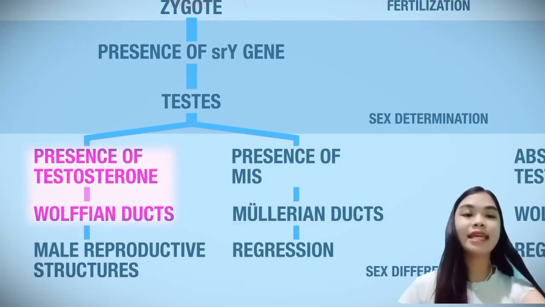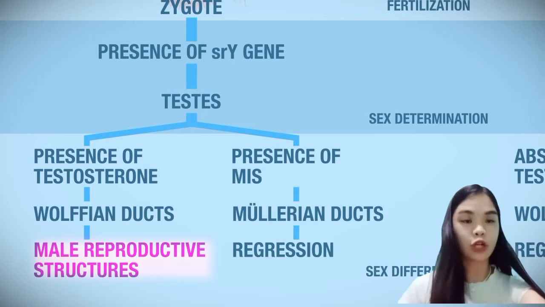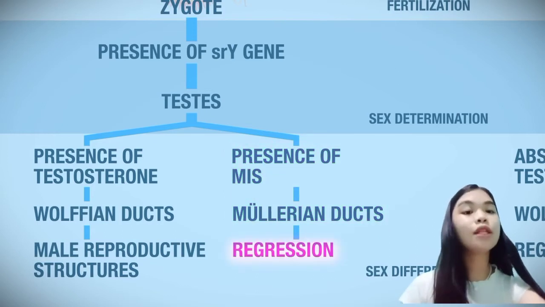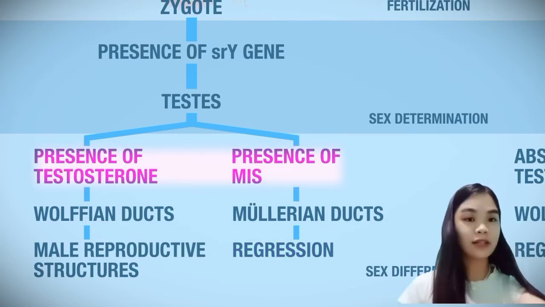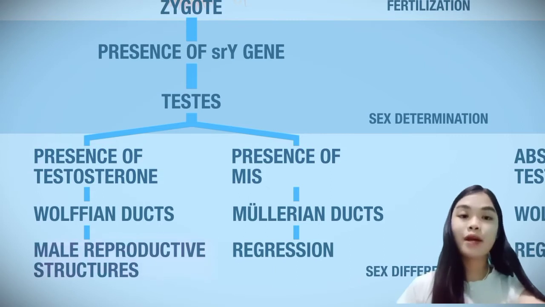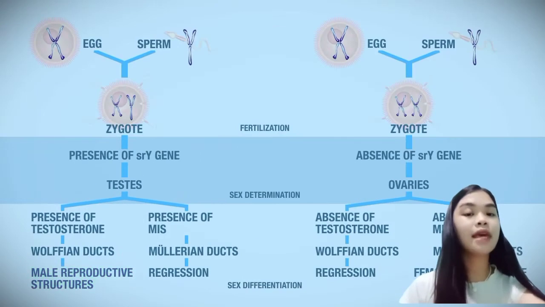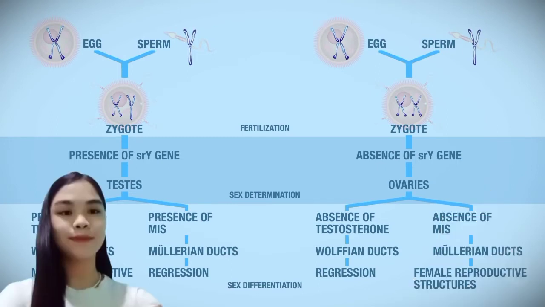Testosterone will act on the Wolffian ducts to promote the development of male reproductive structures, while the MIS will act on the Mullerian ducts to prevent the development of female organs. The Wolffian ducts will develop into the epididymis, vas deferens, seminal vesicle, and ejaculatory ducts. So in other words, the presence of testosterone and MIS will cause the fetus to develop into a male.